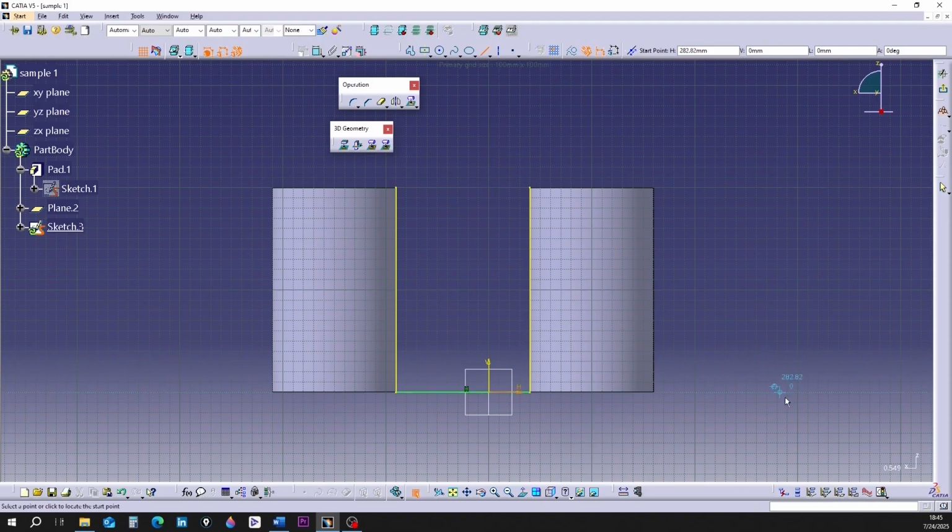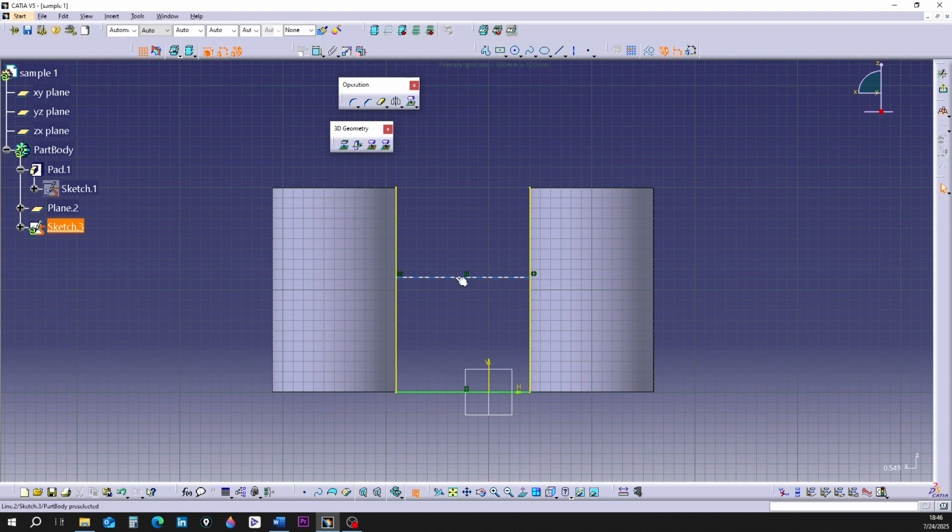I'm moving the mouse over the vertical line on the right side. The symbol appears. I'm clicking at any point. I'm moving the mouse towards the line on the left until the same symbol appears again, and when the line turns blue, I'm clicking. The blue color shows that the line being drawn is horizontal.